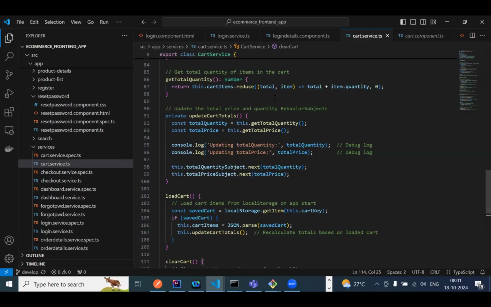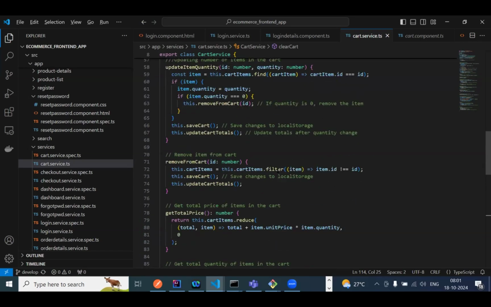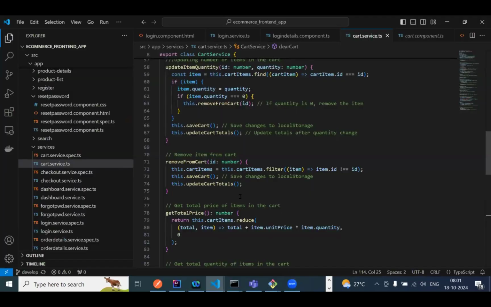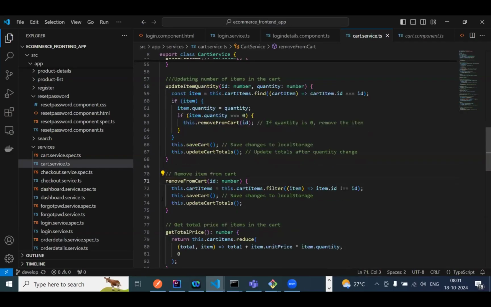Mainly in the cart service, you are storing the data in the local storage. Yes. After this fix, I got one more issue: even if I removed the data, it was reloading again, and I fixed it here. If the quantity is 0, the remove cart will load, and finally I do the save, so for every remove it will change the local storage. Okay, got it.